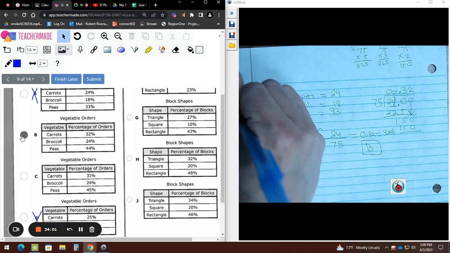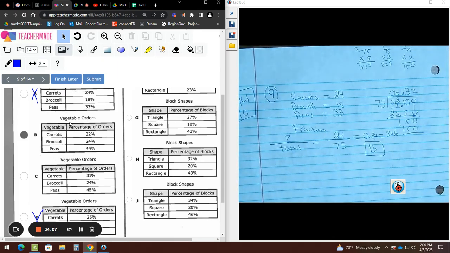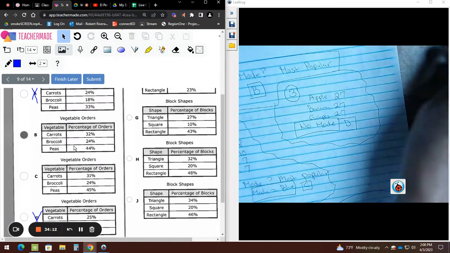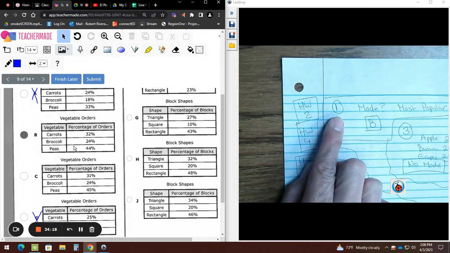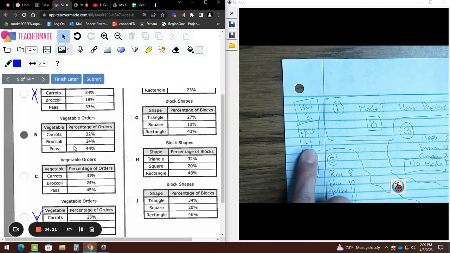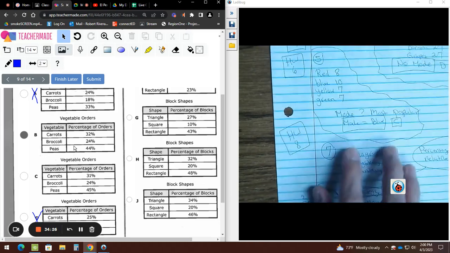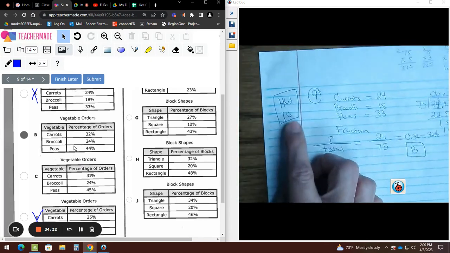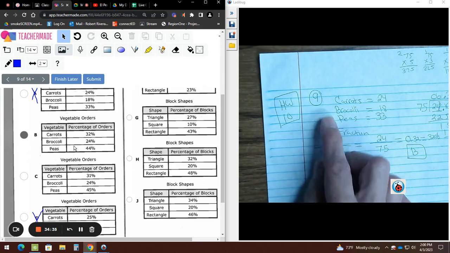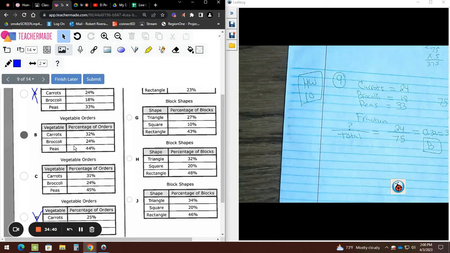Homework is number 10. No, we're doing warm-ups next. Listen. It's in the video, and I'm going to go over it right now. Number 2 is for homework, and it's like number 1. Number 4 is for homework, and it's like number 3. Number 6 is for homework, and it's like number 5. Number 8 is for homework, and it's like number 7. Number 10 is for homework, and it's like number 9. So for homework, one more time, 2, 4, 6, 8, 10, the even numbers.